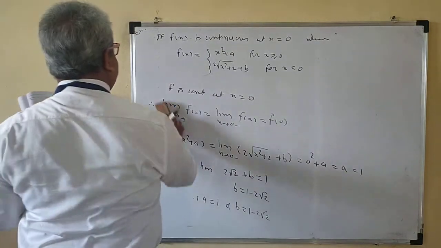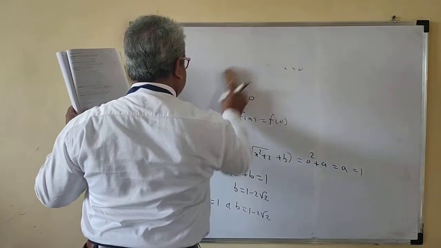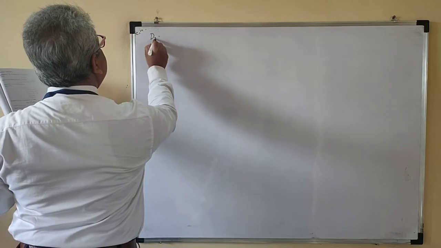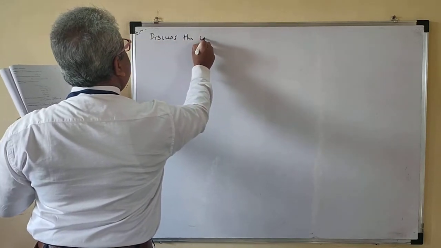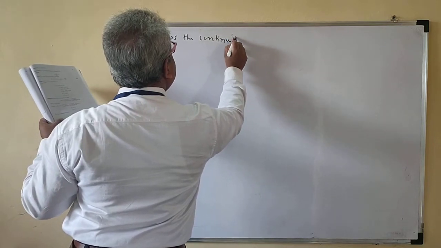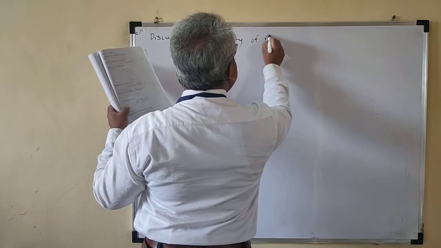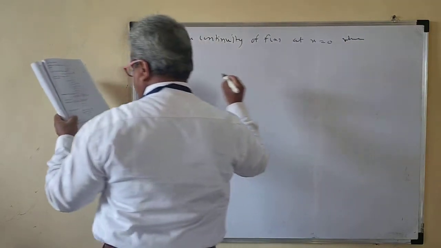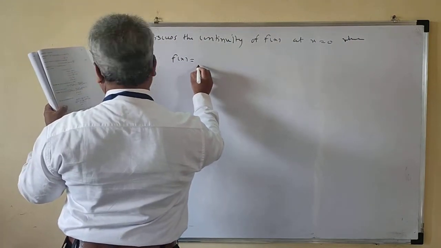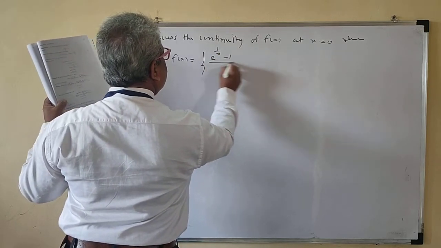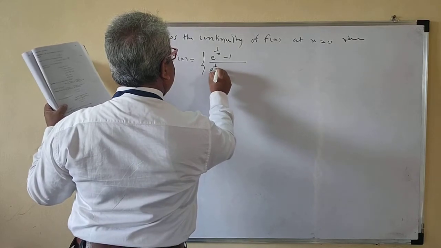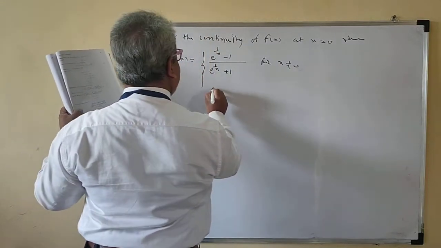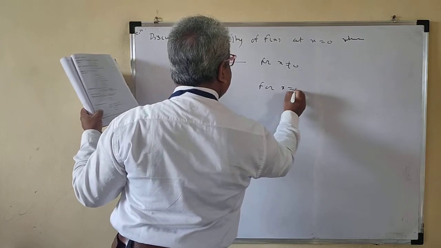Next, discuss the continuity. Discuss the continuity of f of x at x is equal to 0, where f of x is equal to e raised to 1 upon x minus 1, e raised to 1 upon x plus 1 for x not equal to 0, and f of x is equal to 0 for x is equal to 0.